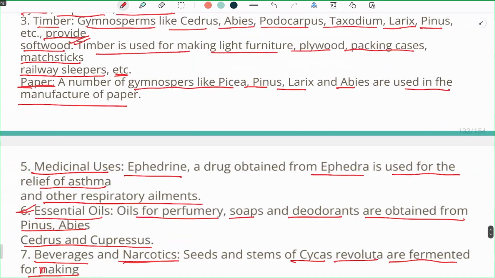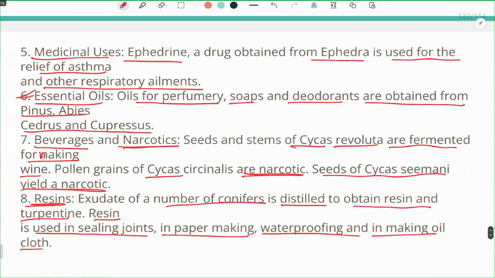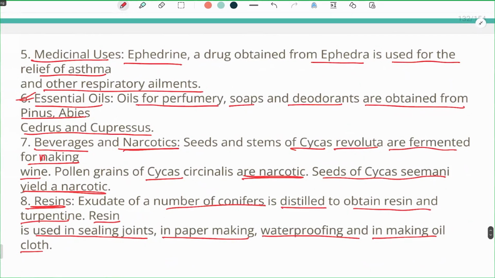Now, the medicinal uses: ephedrine is a drug obtained from Ephedra. Some essential oils are also obtained, which are used in perfumeries, soaps, and deodorants. Beverages and narcotics: Cycas is fermented for making wine, and its seeds are used as a narcotic.